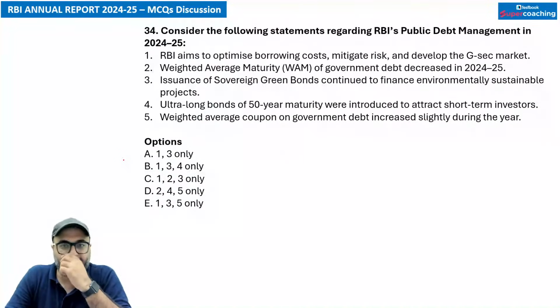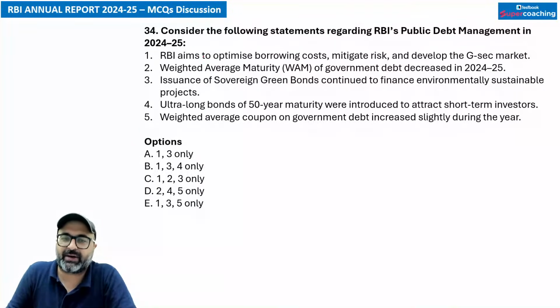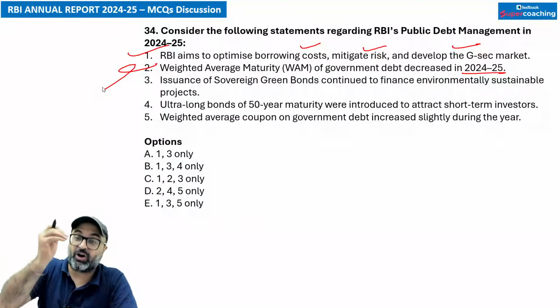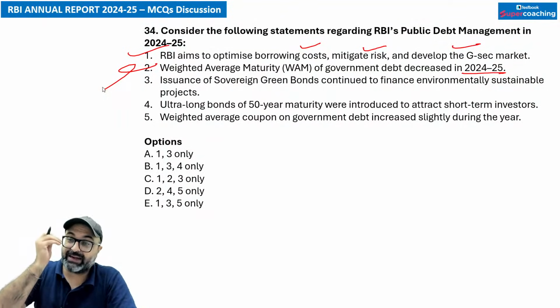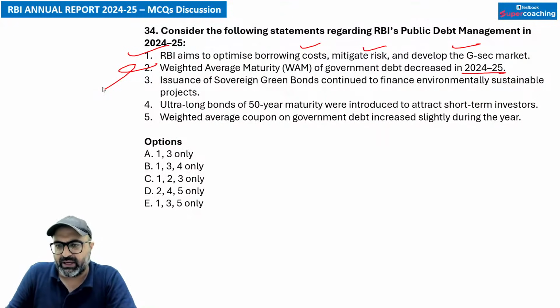Consider the following statement regarding RBI public debt management in 2024-25. तो आरबीआई की पब्लिक डेट मैनेजमेंट की बात करें, RBI aims to optimize borrowing cost, mitigate risk and develop the government security market. Obviously nothing wrong in that. Weighted average maturity of government debt decreased in 2024. No sir, weighted average maturity of government debt has increased, not decreased in 2024-25.